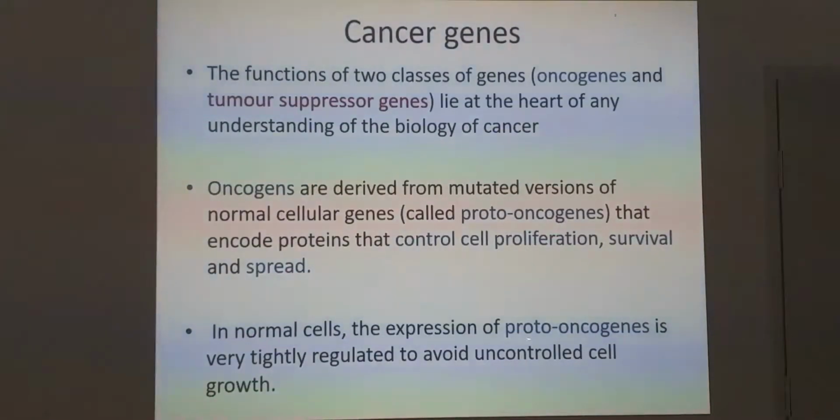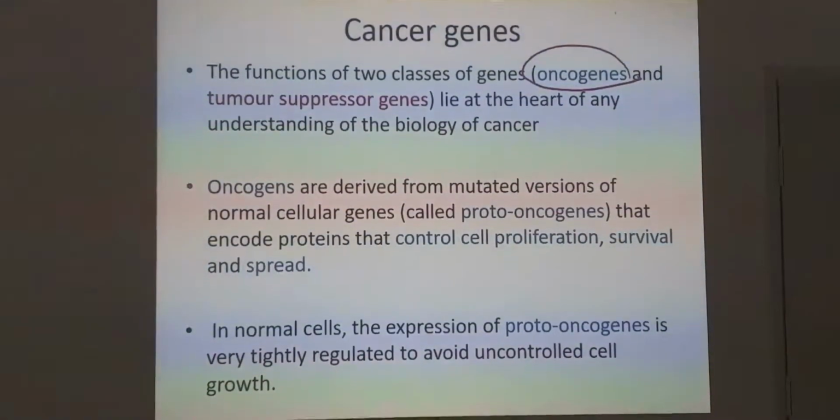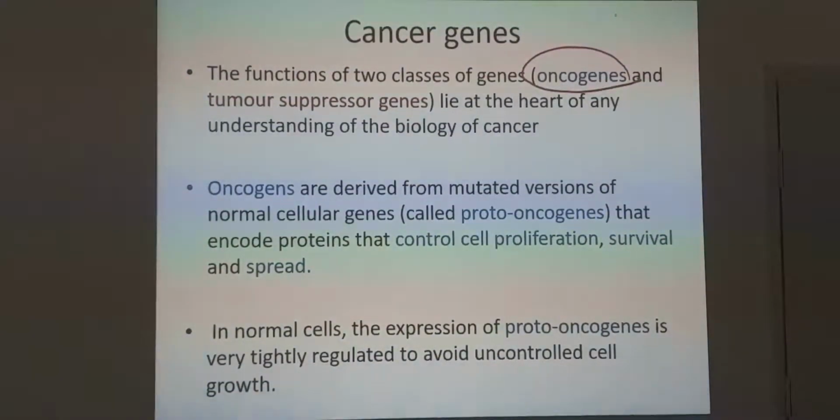In normal cells, the expression of proto-oncogenes is very tightly regulated to avoid uncontrolled cell growth. So there are two genes, oncogenes and anti-oncogenes. Anti-oncogenes are nothing but the tumor suppressor genes that are very important. So this is one side and this is the other side.